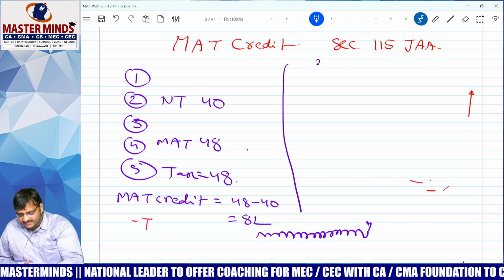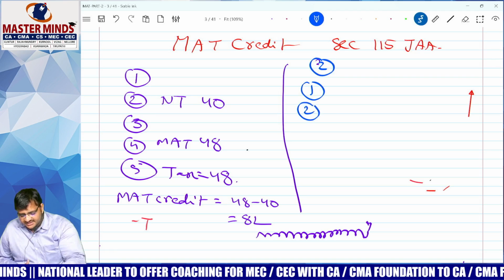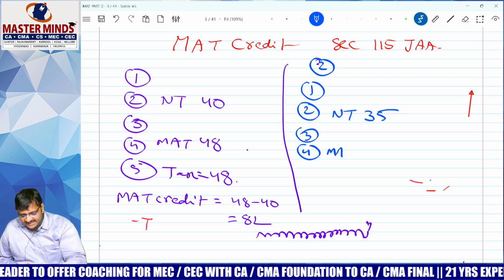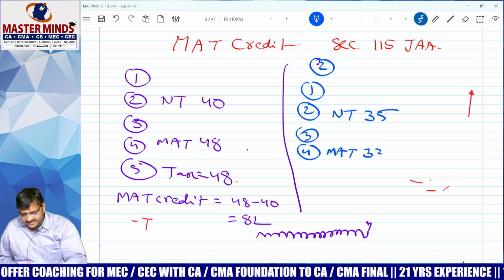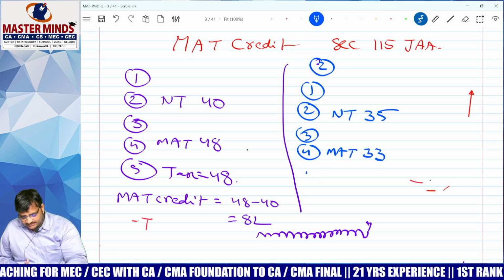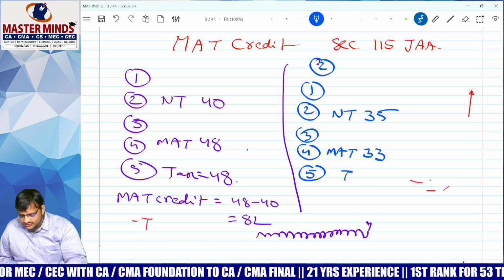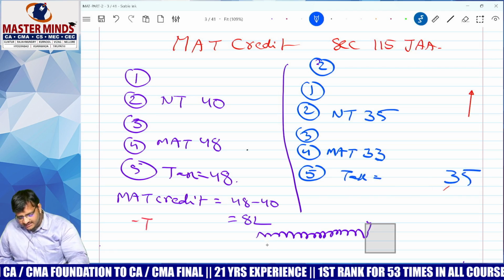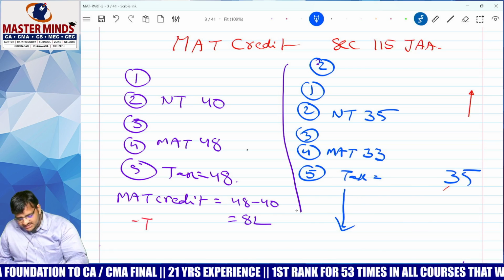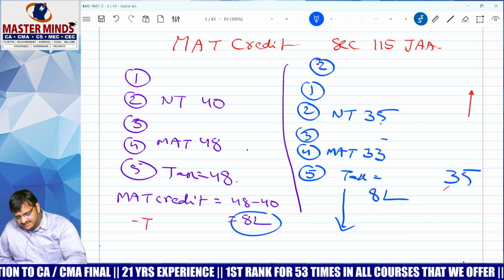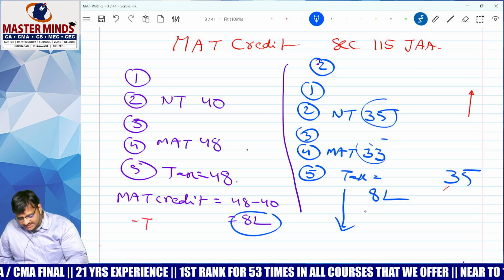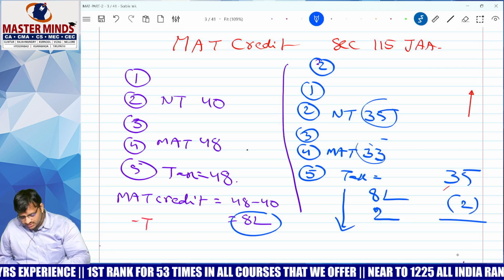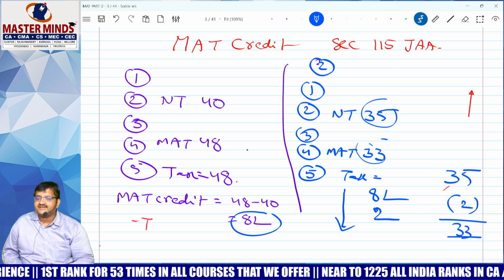In the second year, what happened? Step number 1, step number 2. Normal tax is 35 lakh. Step number 4, MAT liability: how much? 33 lakhs. Okay? Yes. Next, step 5. Good news or bad news? Good news. What is that? 35. So immediately, what happened? Whichever is higher or lower? Come on, lower. Outstanding MAT credit, how much? 8 lakh. And the difference between normal tax and MAT, how much? 2 lakh. Whichever is higher or lower? Lower. How much? 2. Balance how much? 33 lakh. Correct? Yes. That's all.